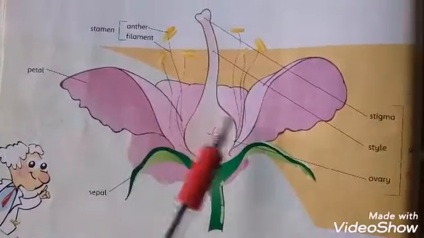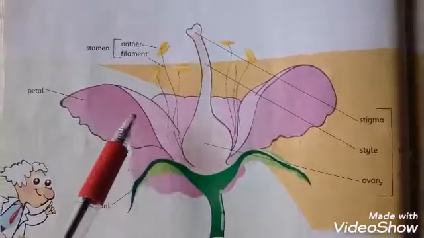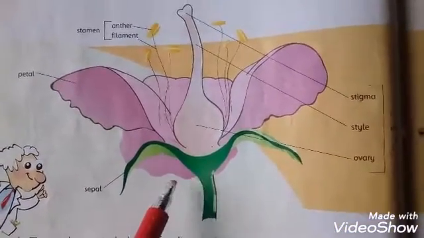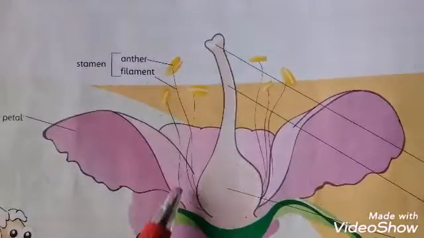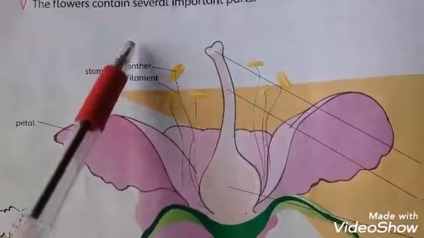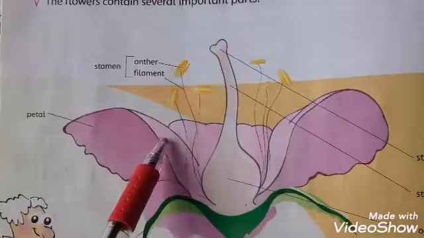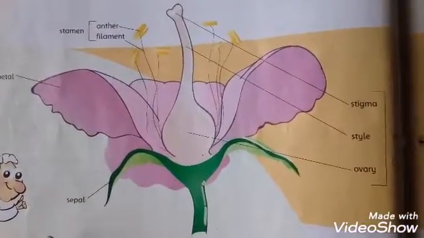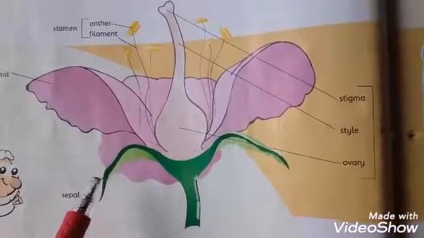Students, these are petals. These are the brightly colored petals of a flower. And this is the sepal. It is always green in color, and it protects the plant. Okay, now you can see here an anther and a long hair-like structure, that is the filament, and collectively we call it a stamen, and this is the male reproductive part of a plant. So this is the whole structure of a flower, with both male and female reproductive organs of a plant.